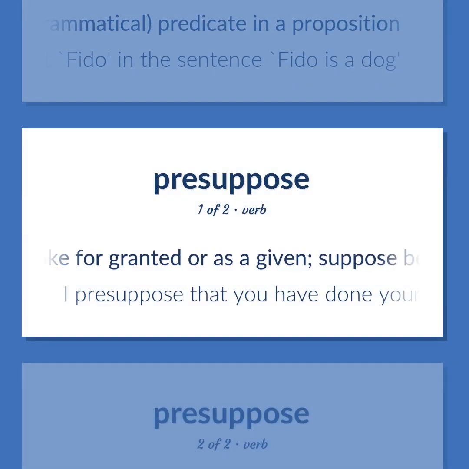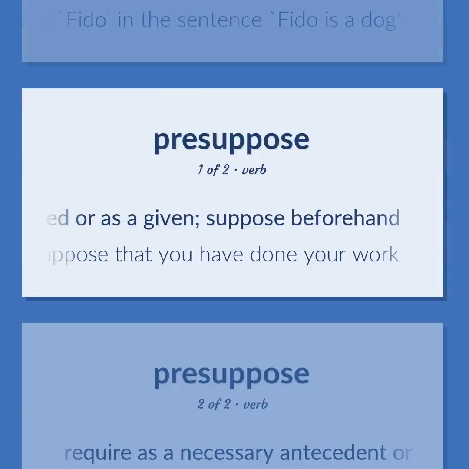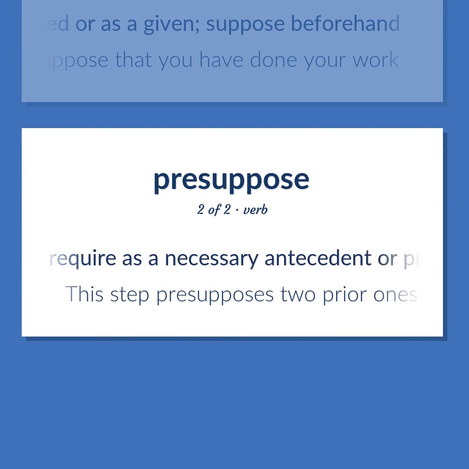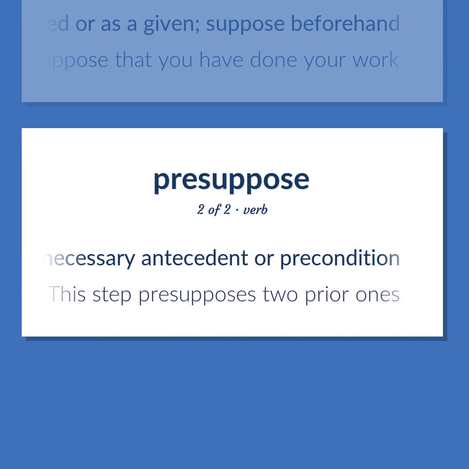Take for granted or as a given, suppose beforehand. I presuppose that you have done your work. Require as a necessary antecedent or precondition. This step presupposes 2 prior ones.